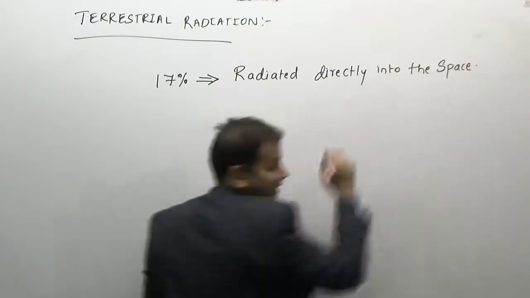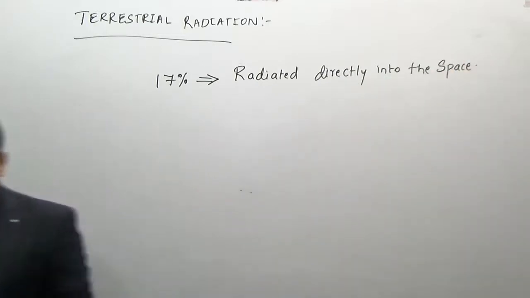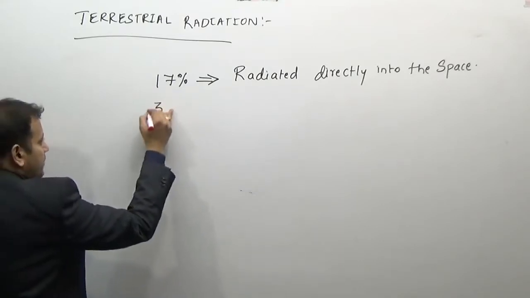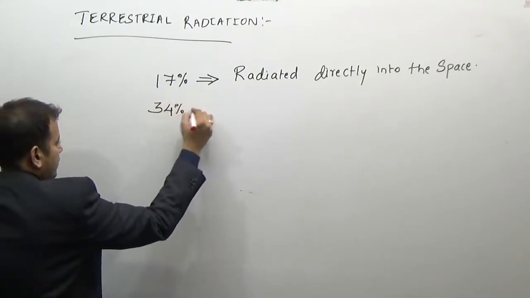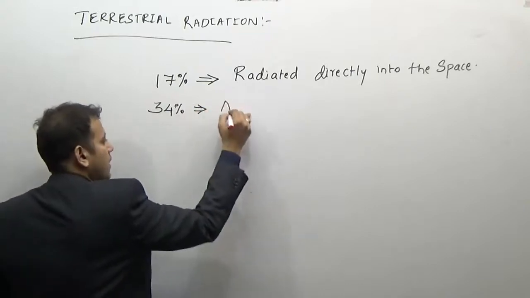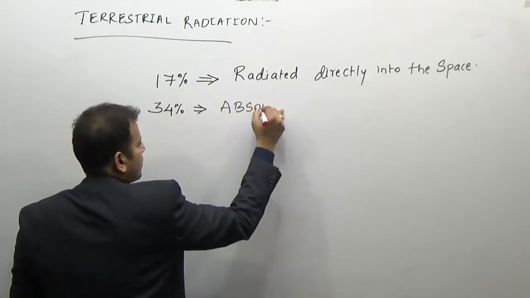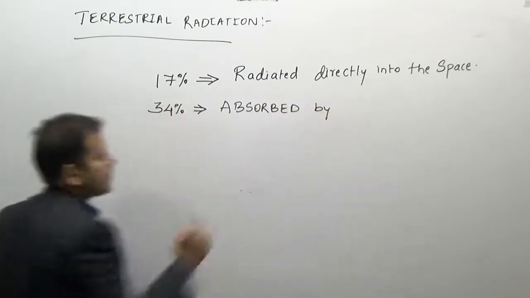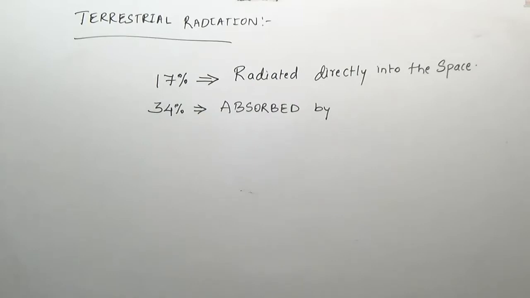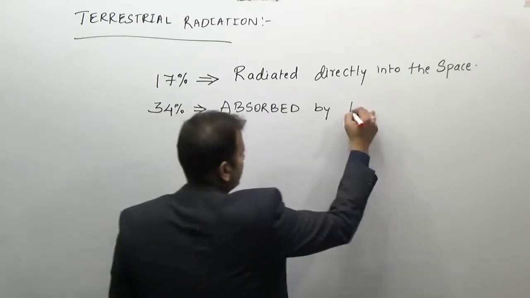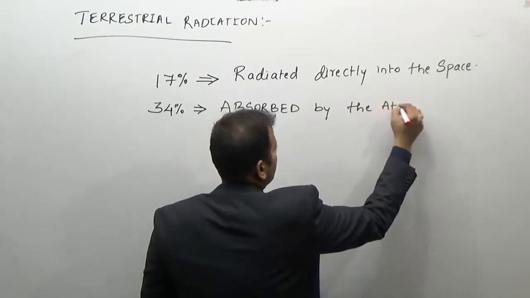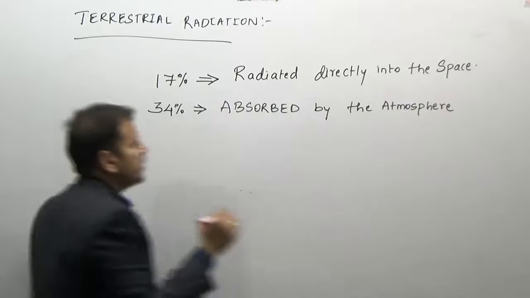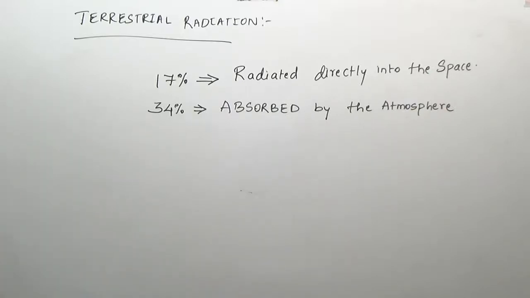Now this 34% is absorbed by the atmosphere.